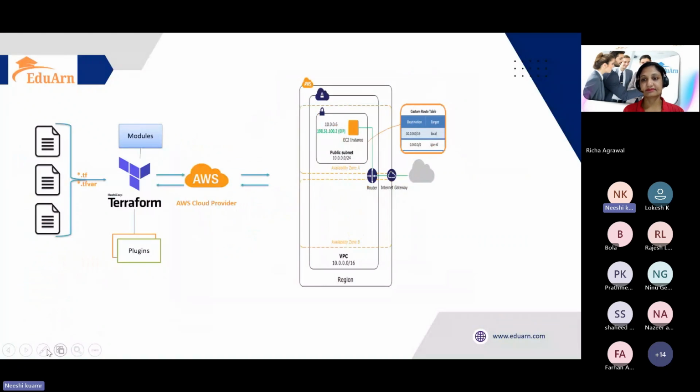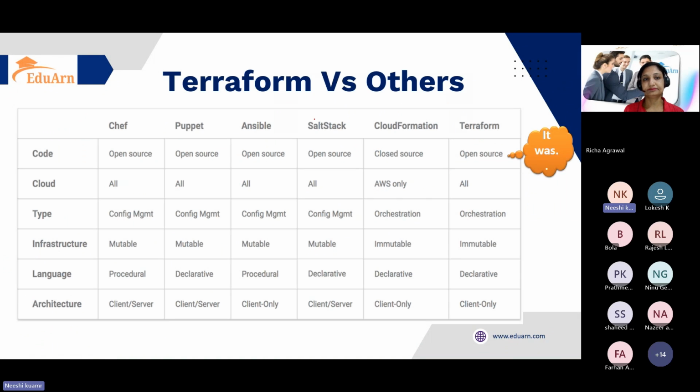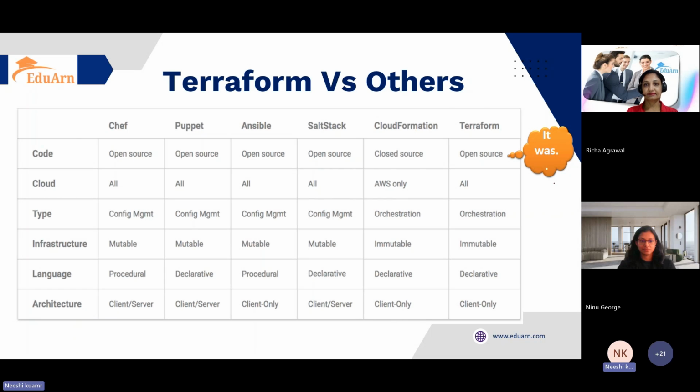Okay. So we just have to change our provider here, and of course you have to write the code on the basis of Terraform. Now I'm moving to the next one. If you compare with the other tools we have in the market, Terraform is here. CloudFormation is there, which is a dedicated tool for AWS; it is closed source and only works for AWS for orchestration purposes, immutable, declarative, and client only.